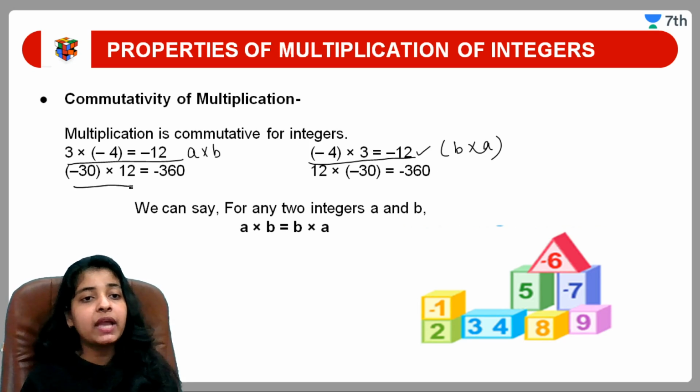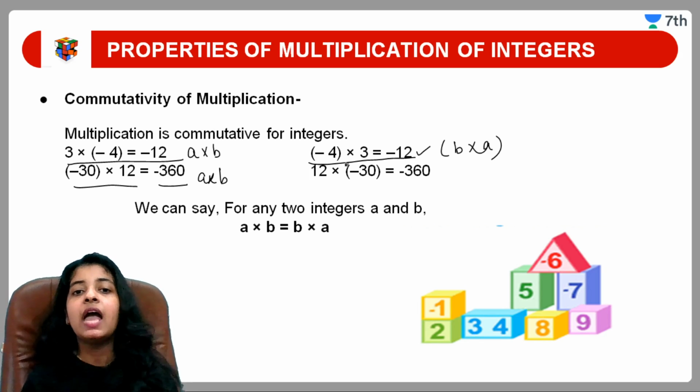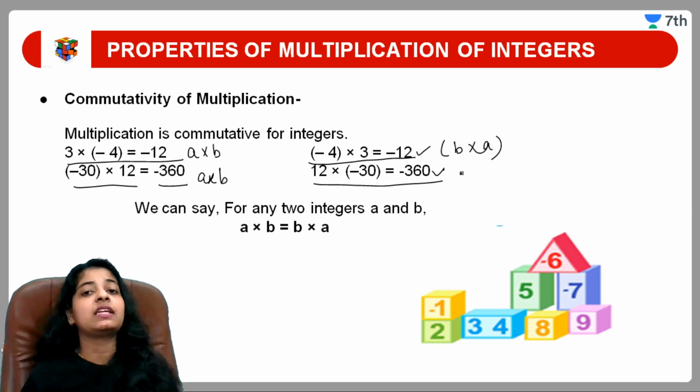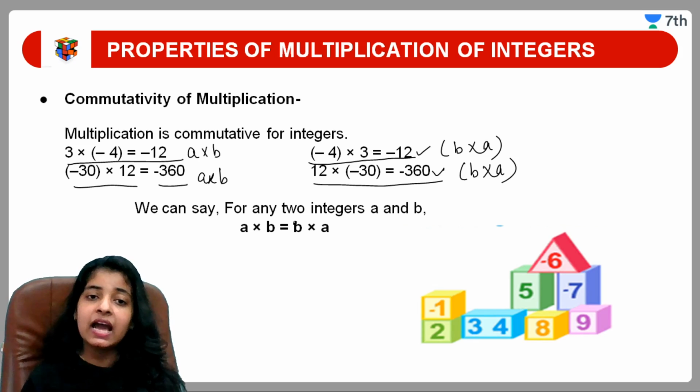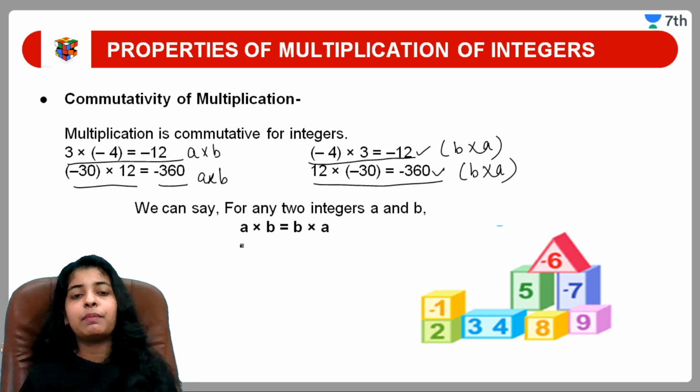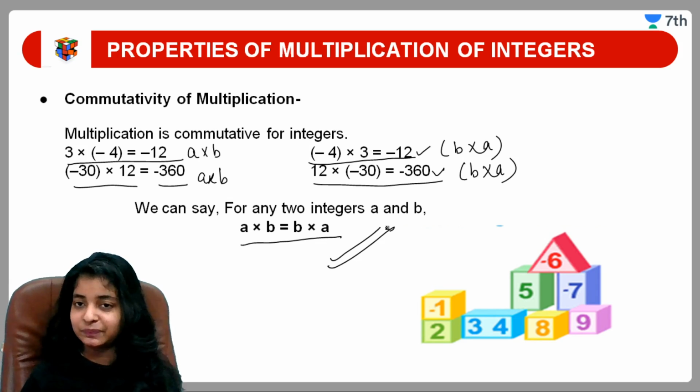Here we are having minus 30 into 12, we are getting minus 360, which is again a into b, and when we have interchanged it like 12 into minus 30, again we are getting minus 360, which is b into a. So by this we can say that for any two integers a and b, a into b is always b into a, which holds the multiplication property.